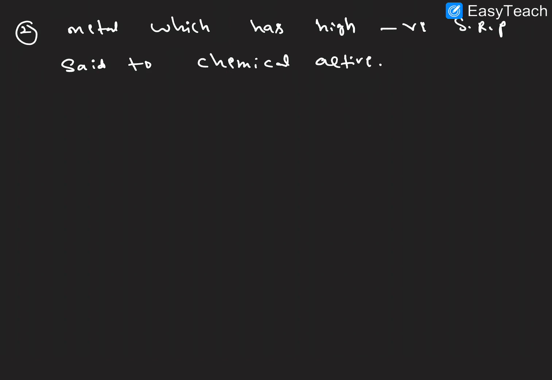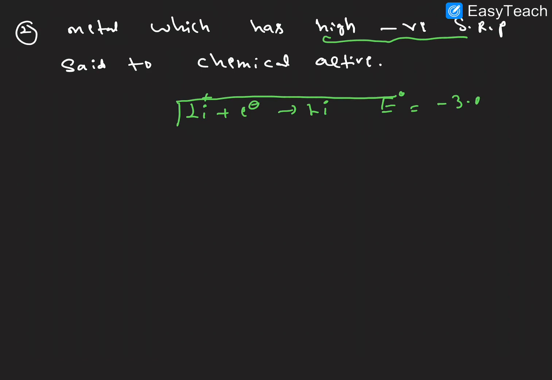A metal which has high negative reduction potential value, like lithium: lithium loses an electron and is converted here, and the E naught value is minus 3.0, a high negative value, so lithium is highly reactive compared to the remaining metals. I hope it is clear.